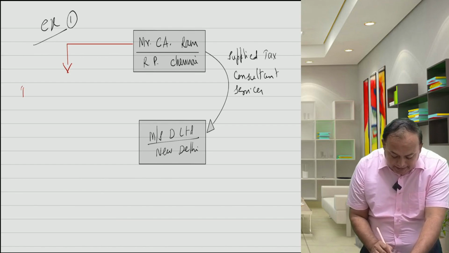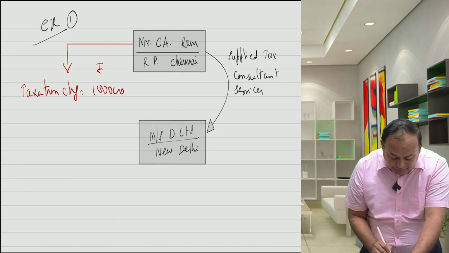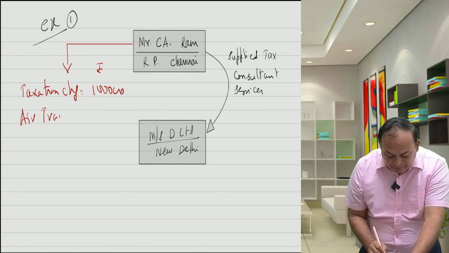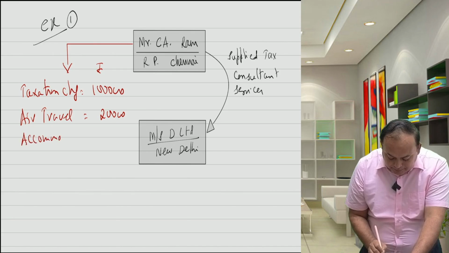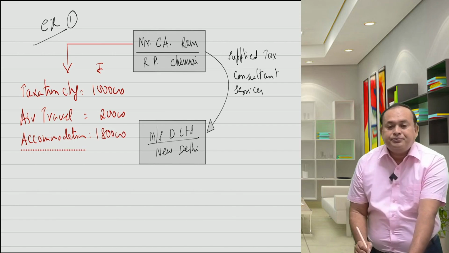One, taxation charges 1 lakh. Let us say further reimbursement expenditure, air travel to and fro 20,000, accommodation 1,80,000.